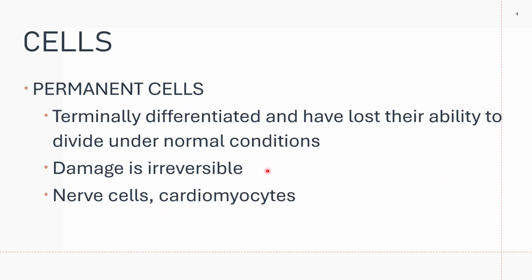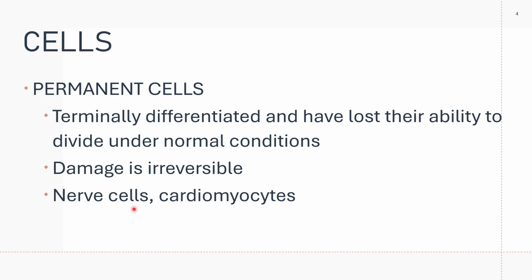And then you have your permanent cells. Your permanent cells are terminally differentiated, and they have lost their ability to divide under normal conditions.